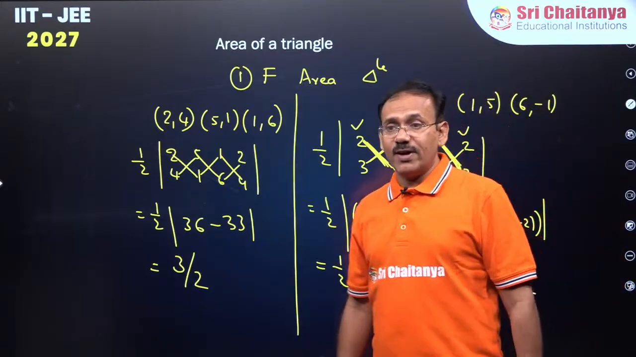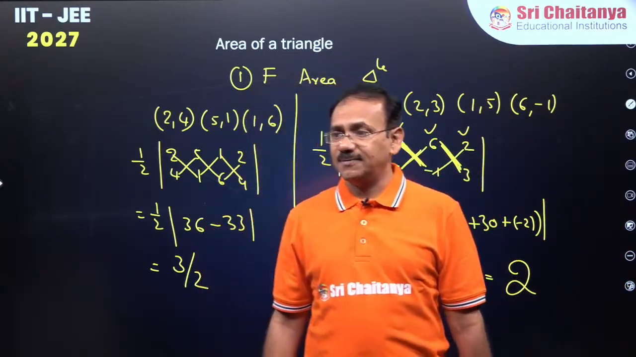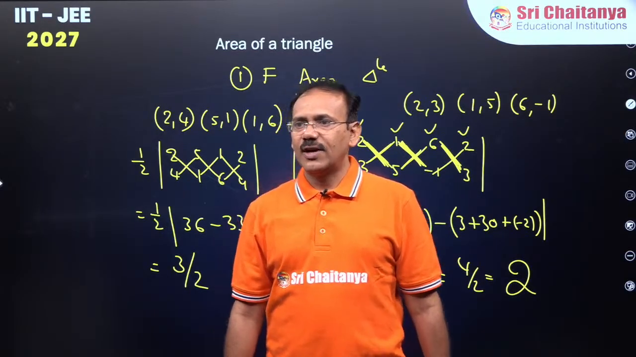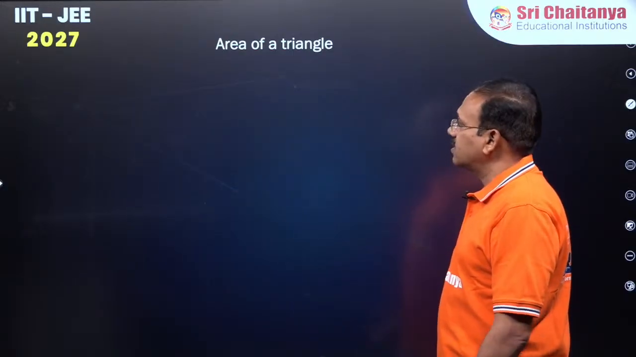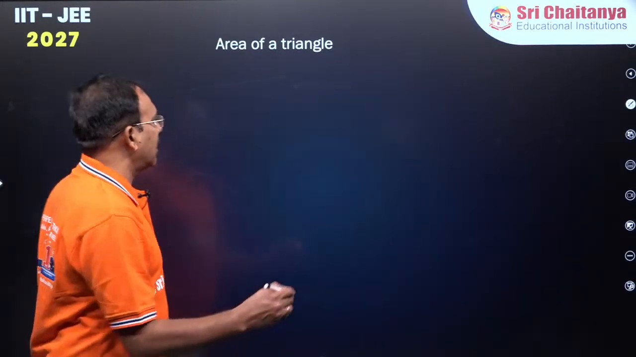Is it clear everyone how to find the area of the triangle when three vertices are given? Clear? Clear everyone? Right, good. Now dear students, absolutely correct, 3 by 2 is the right answer.